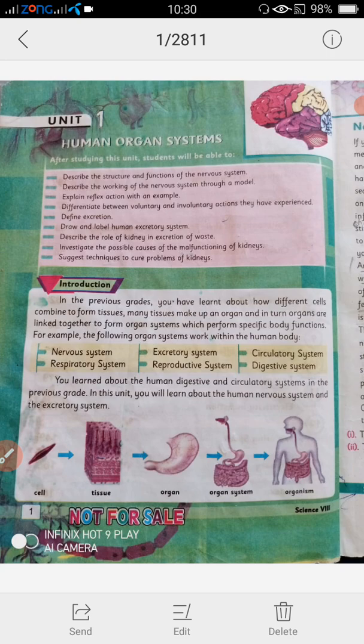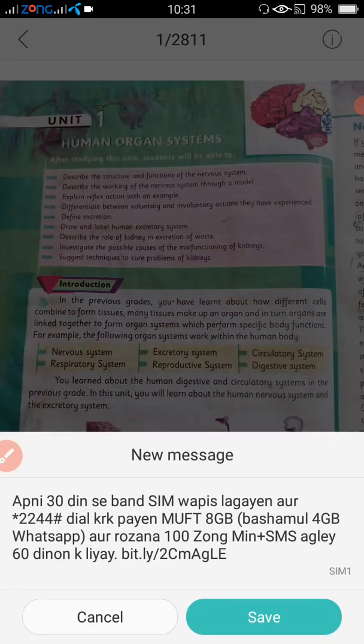Through the circulatory system, the oxygenated blood can reach the different organs of the body, and we know that each cell of the body needs oxygen because the cell has to respire. Whenever a cell has to respire, it needs oxygen, and this oxygen is transported by the circulatory system